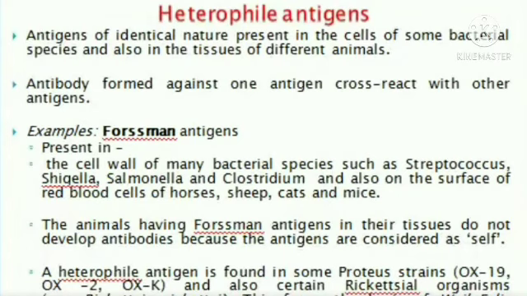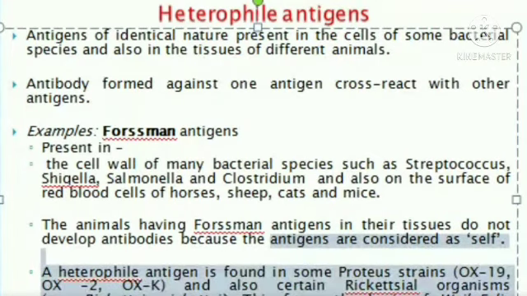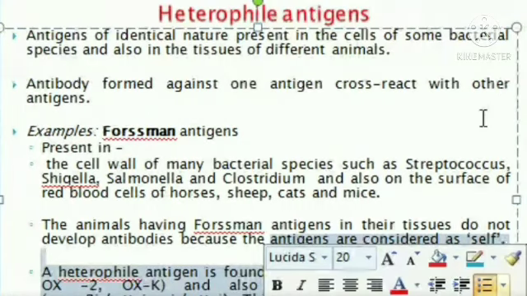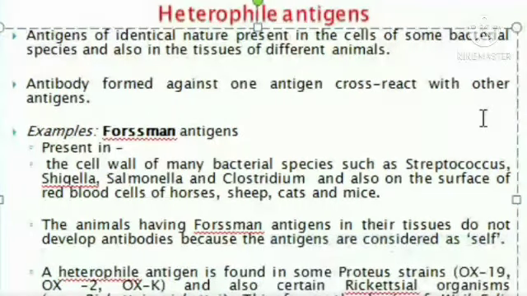Another example of heterophile antigens is a test, the Weil-Felix reaction.